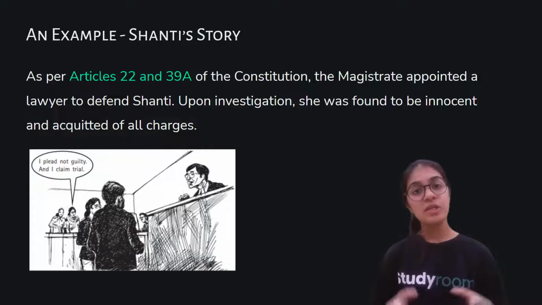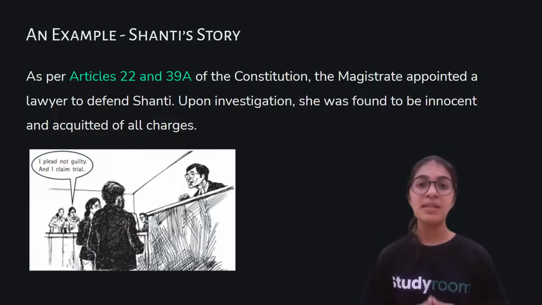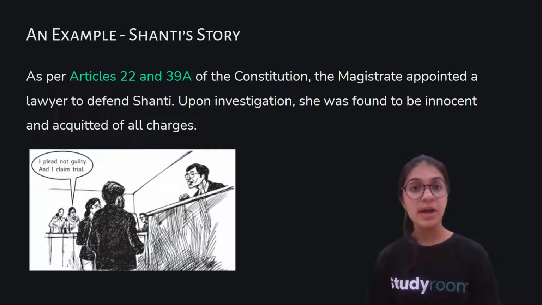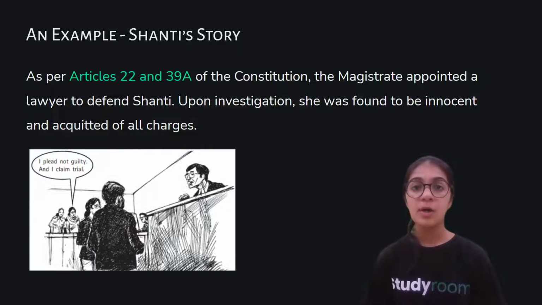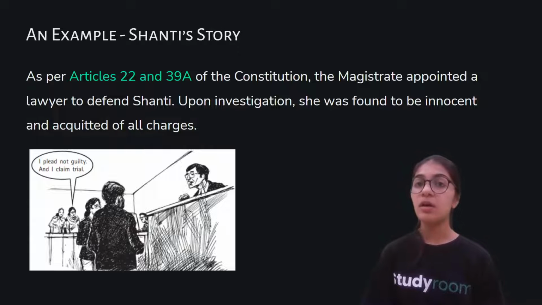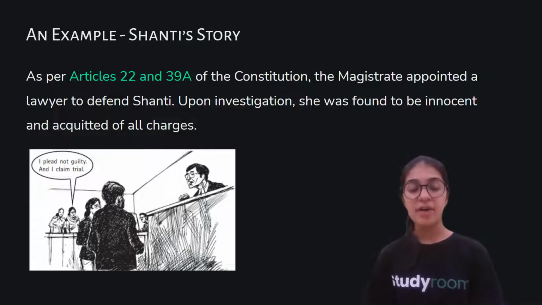So a prosecutor is a person appointed by the government for the people who have filed the FIR against the accused person. This person is responsible for all the law proceedings, and is responsible for making the accused person guilty on behalf of the people who have filed the FIR and the petition in the court.